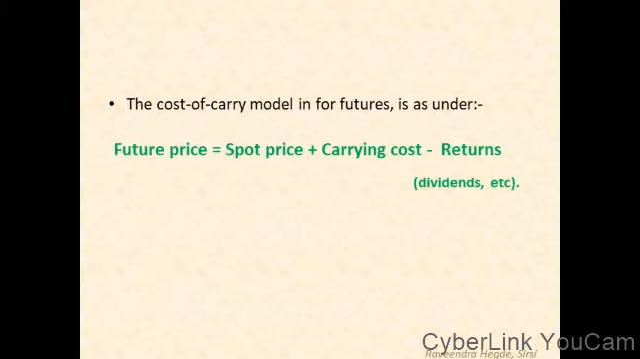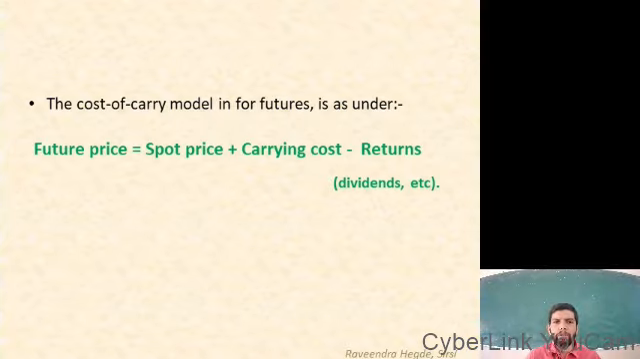The cost of carry model for futures is as under. It is calculated using the formula: future price equals spot price plus carrying cost minus returns, in the sense of dividends.